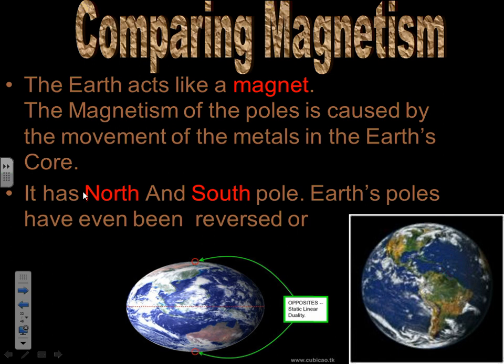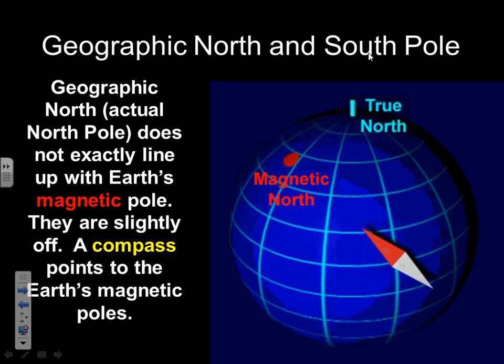Right now, the North and the South Pole have been reversed. So when is it going to reverse back? I don't know. Geographic North and South Pole are not where the magnetic North and South Pole are. They're off by 23.5 degrees. So the true north should be here. The magnetic north is not there. It's really in the opposite direction.